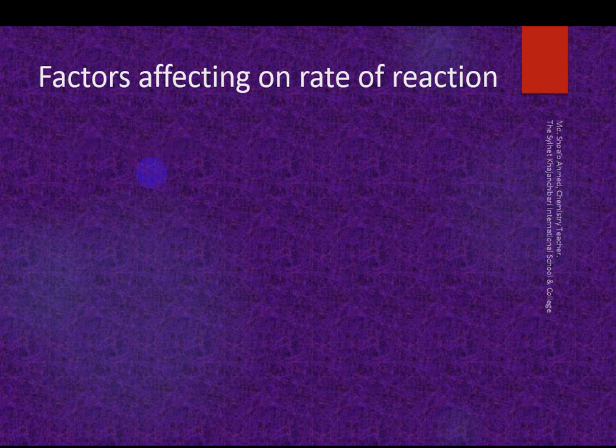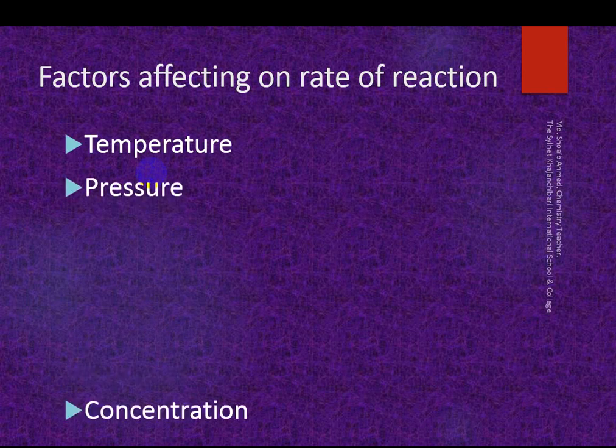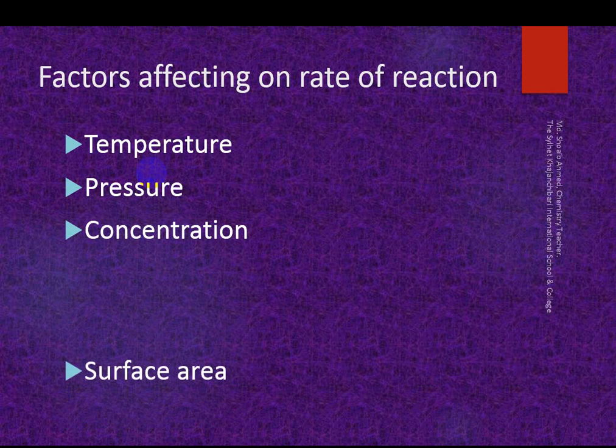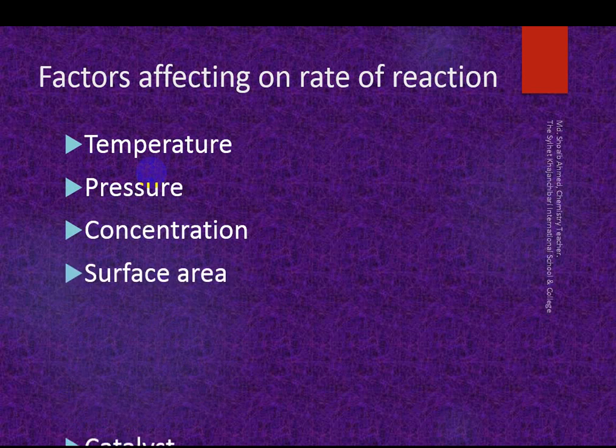The factors are temperature, pressure, concentration, surface area, and catalyst. When temperature increases, rate of reaction increases. Pressure increases it too. Concentration applies to solutions, pressure to gases, and surface area to solids. When surface area increases, rate of reaction increases. These are the 5 factors that affect the rate of reaction.